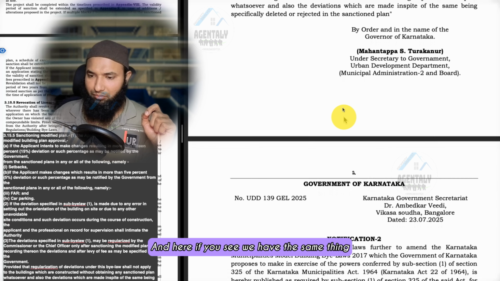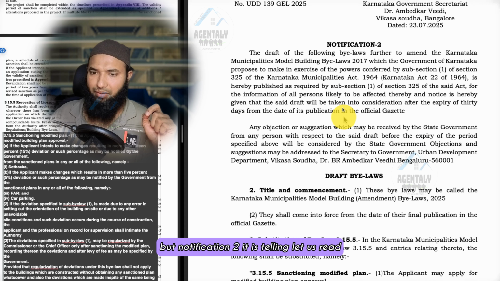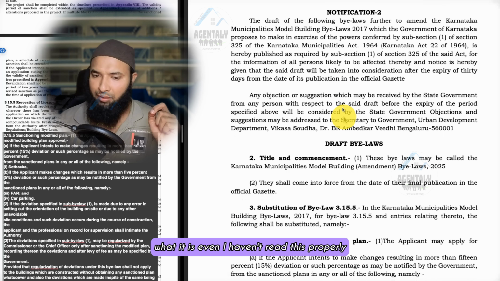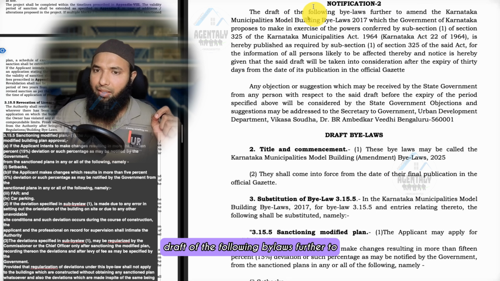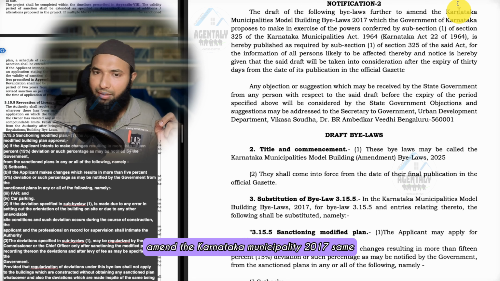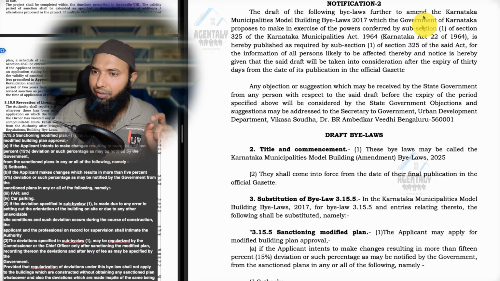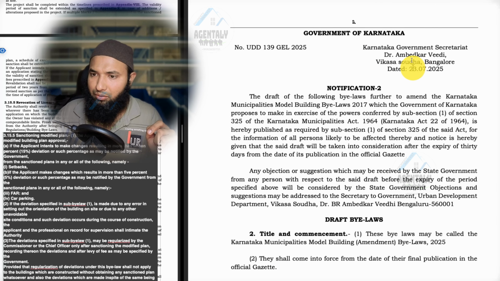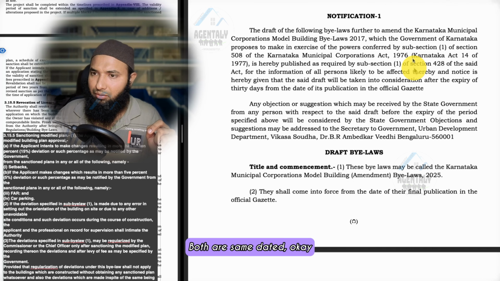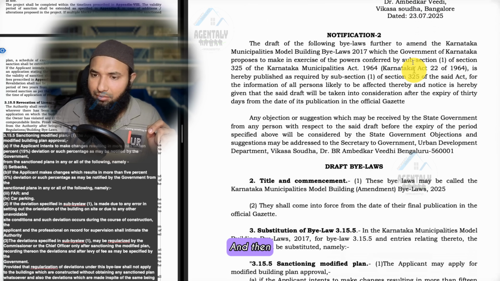Okay, so this was one. Here, if you see, we have the same thing, but it is called notification 2. Let us read what it is. Even I haven't read this properly before; I thought there was only one notification. The draft of the following bylaws further to amend the Karnataka Municipality Model Building Bylaws 2017. Same thing we have to refer, and everything is good to go. This is 2307, and this is also 2307. Both are same dated.